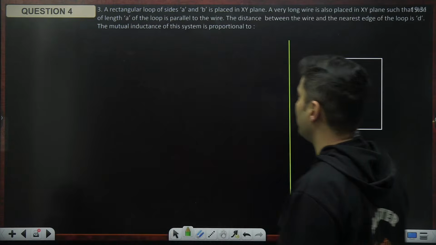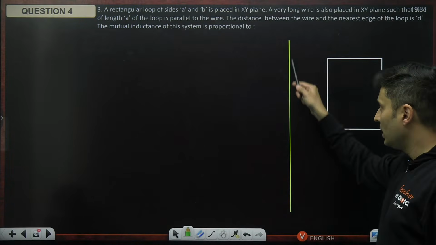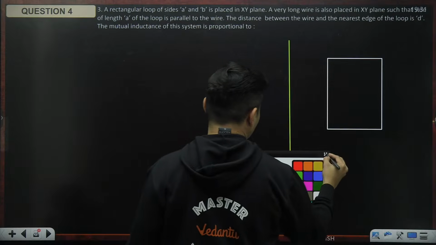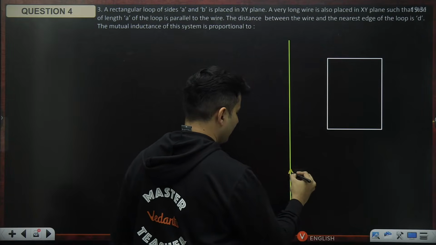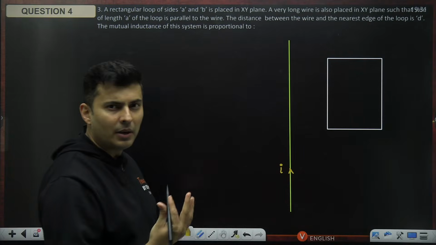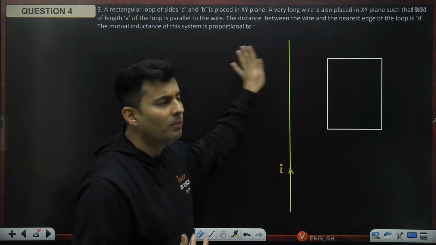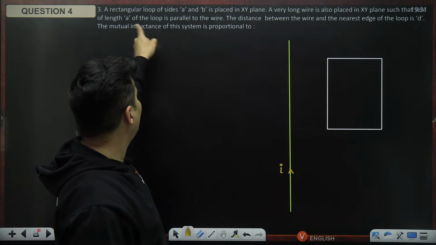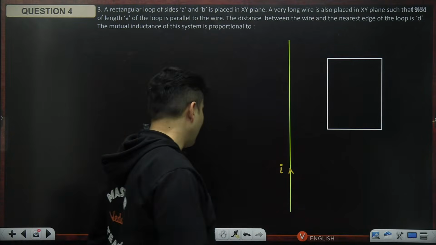Okay, let's draw the diagram first. This is that long wire which is carrying some current, let's say I. It will generate a magnetic field around it. There is a rectangular loop placed in the same plane such that the edge A is parallel to the wire.